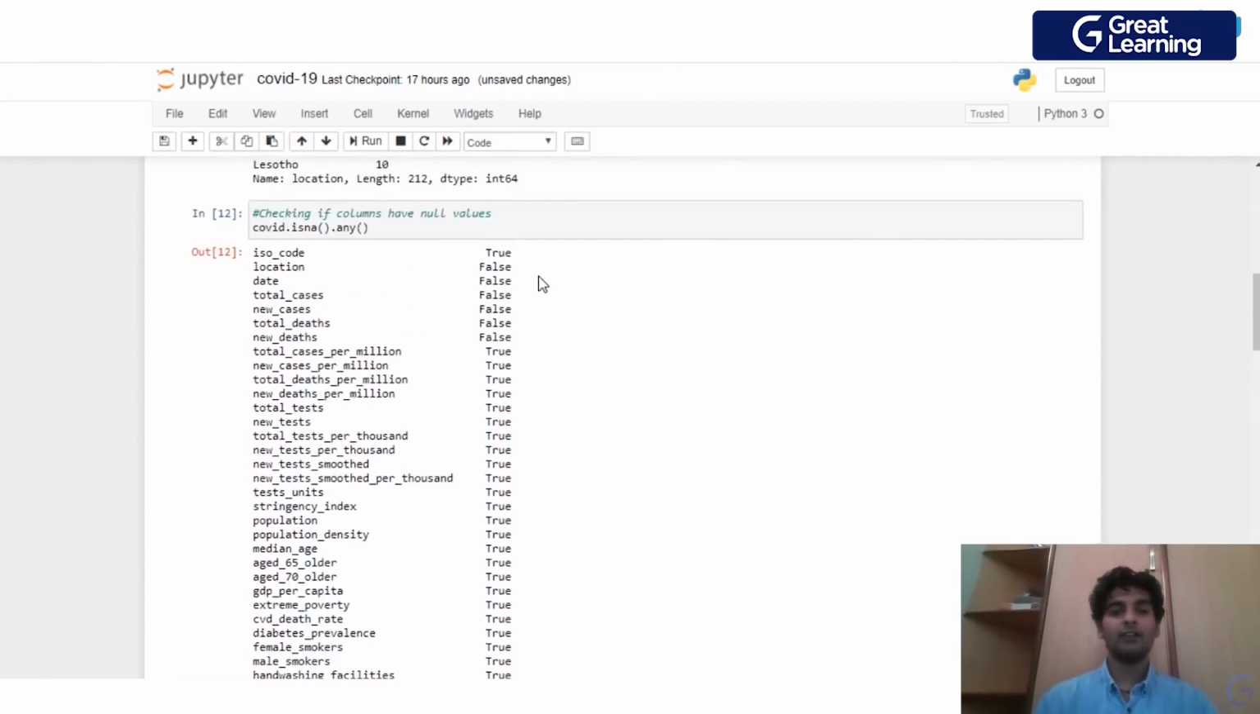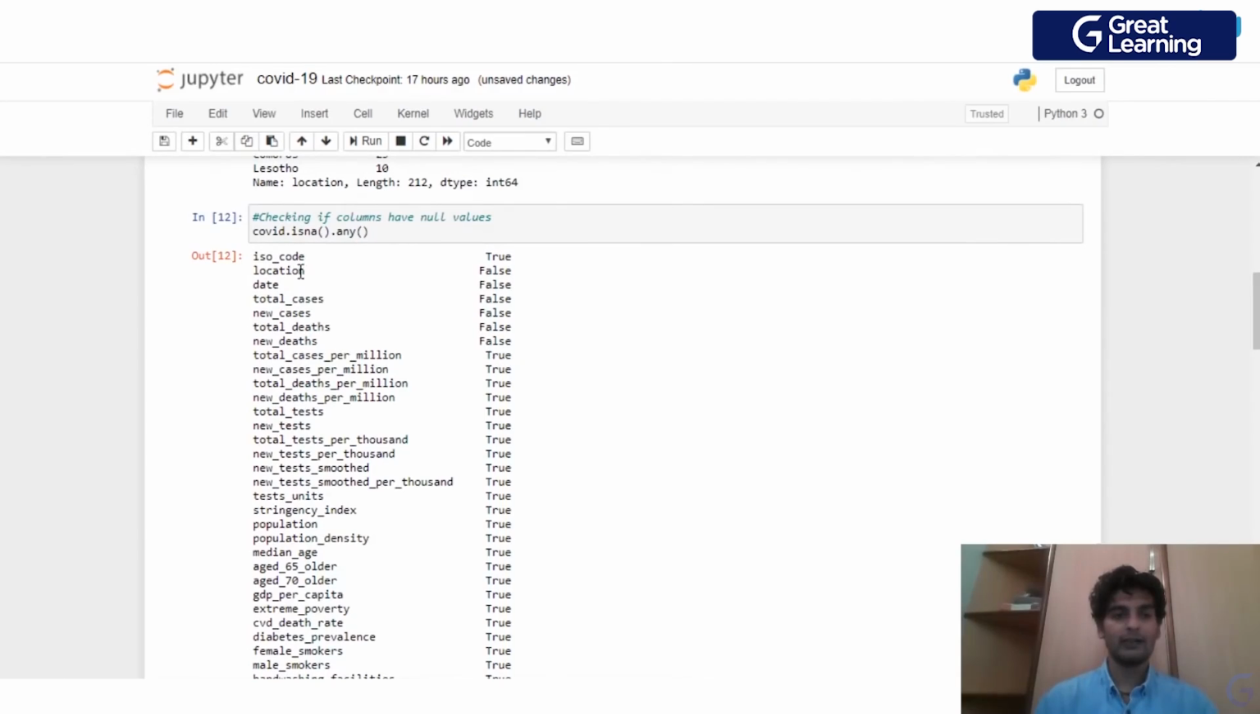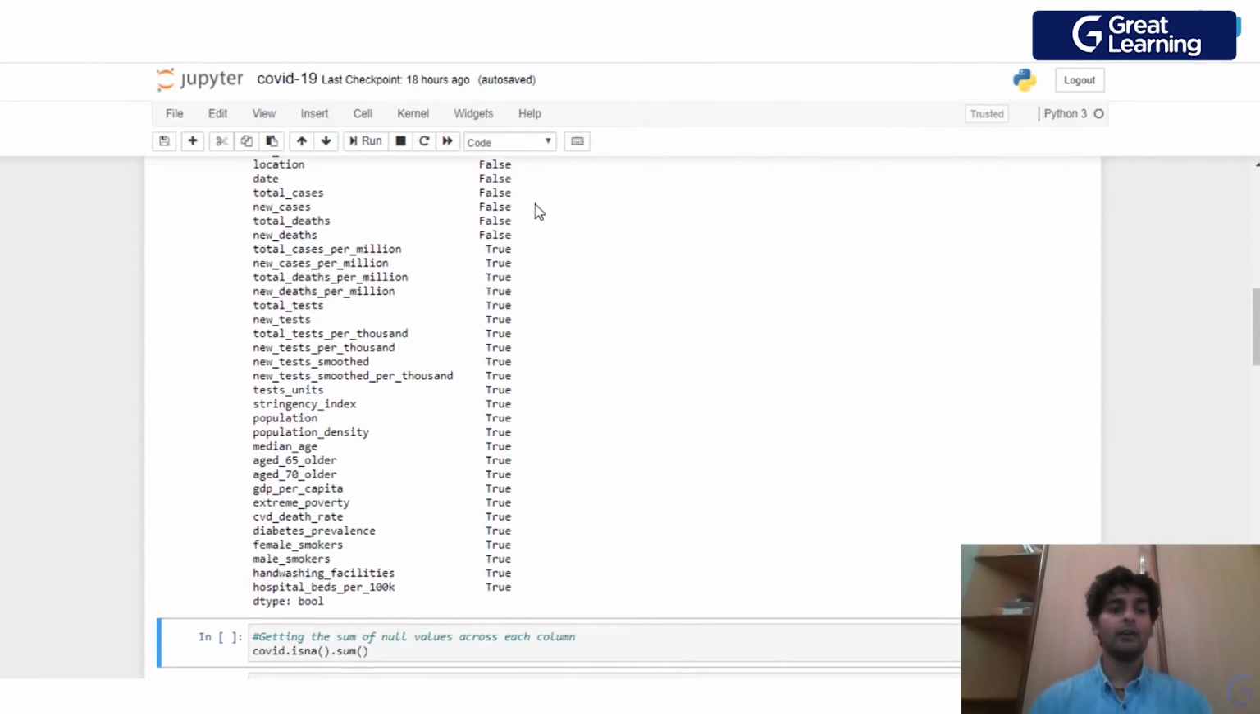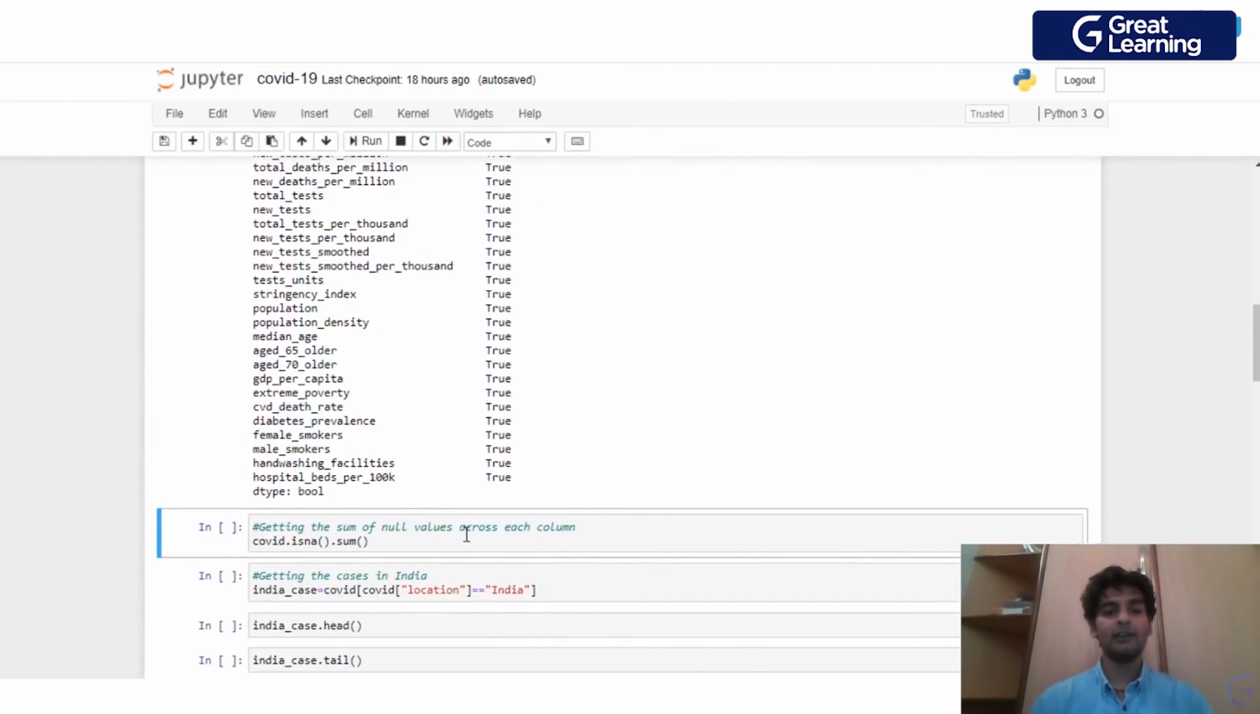Now you see we have a bunch of true and false values over here. So as you see, for the column ISO code there are null values present. Similarly for the column location there are no null values present. Similarly if we take this column over here, total cases per million, there are null values present. So almost for all of the columns there are null values present. It's only from location till new deaths where there are no null columns present. Right. So over here I am checking if there are any null values present.